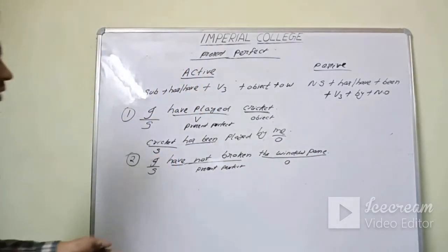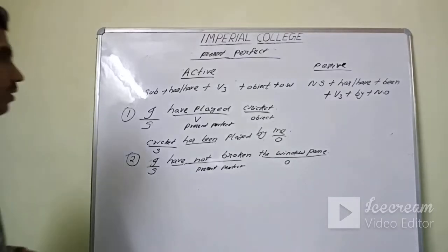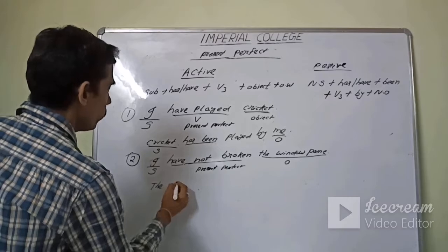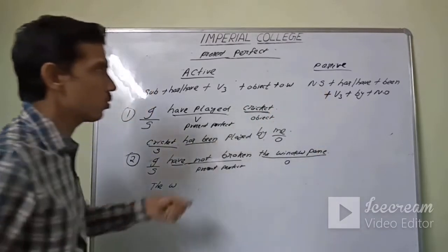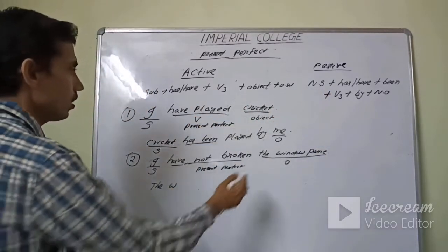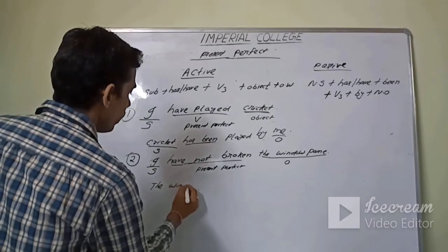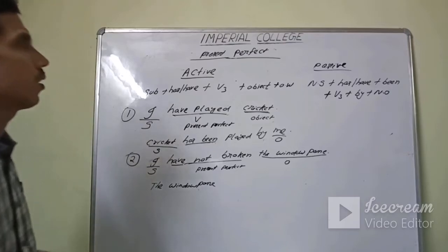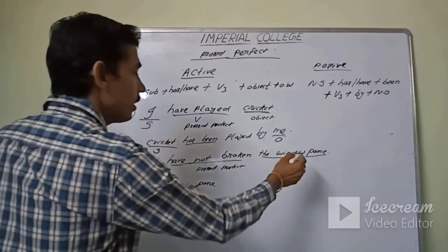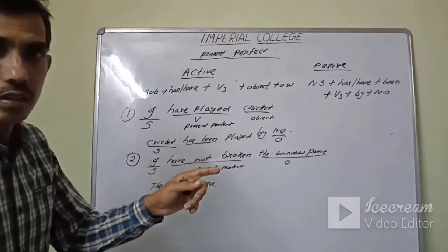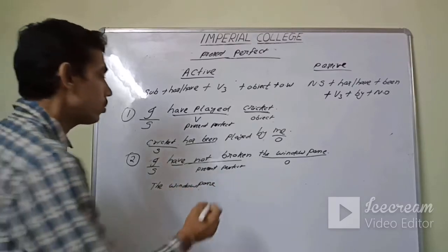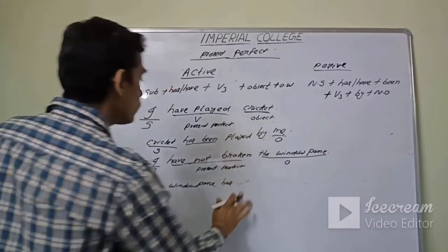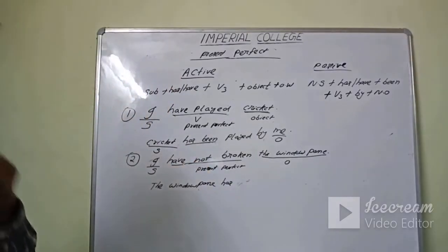So if you change to passive, the answer will be, according to the structure only, new subject, the window pane. The window pane is singular, not panes. So the window pane has been, has not been, because not is there in the sentence.